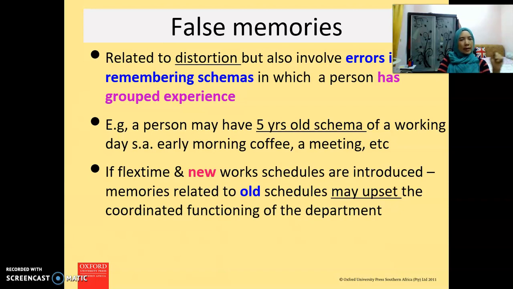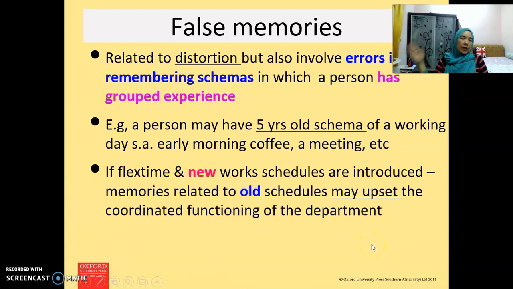Normal people come to work at 9 and then finish at 5. So those who come at 10, for example, need to finish at 6. Those who come at 11 need to finish at 8 o'clock. Then they can go back. So that's a kind of flexibility sometimes given by the company to the employees on a certain basis, maybe because the employees feel physically tired, or because of lack of sleep and so on. So for false memory, if flextime and a new work schedule are introduced, memory related to the old schedule may upset the coordinated functioning of the department.